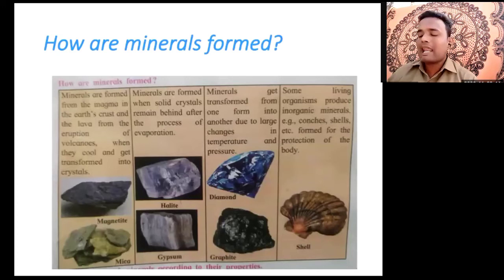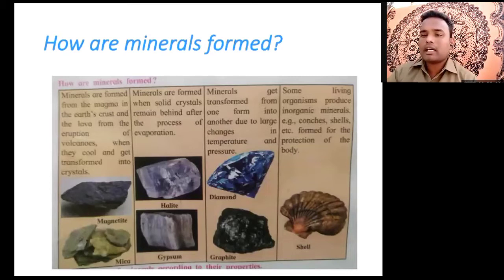Now next, how do halite and gypsum form? Minerals are formed when solid crystals remain behind after the process of evaporation. Evaporation means what?